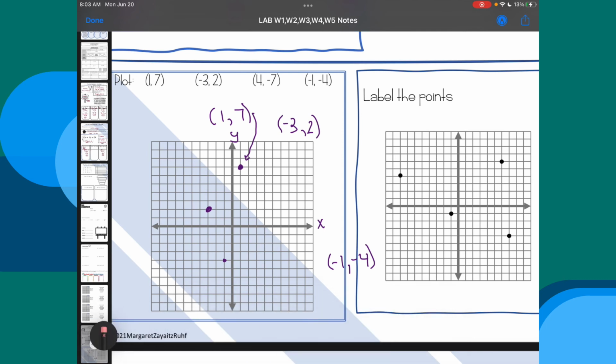So every point has two directions, left or right, and also up and down.